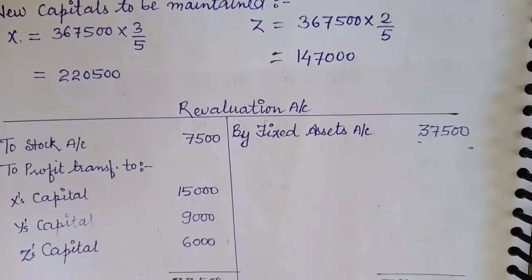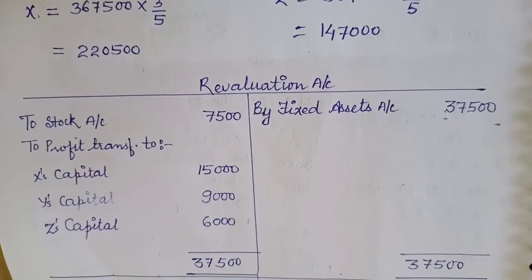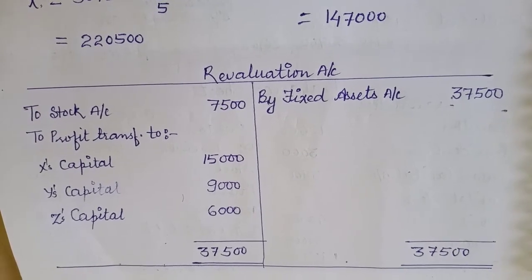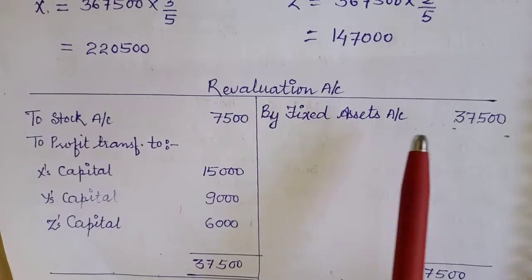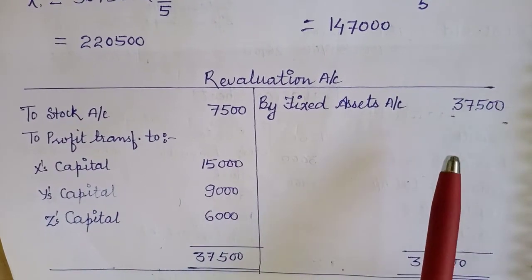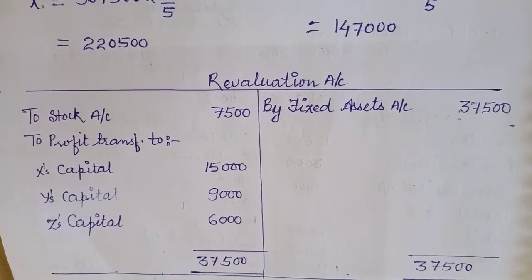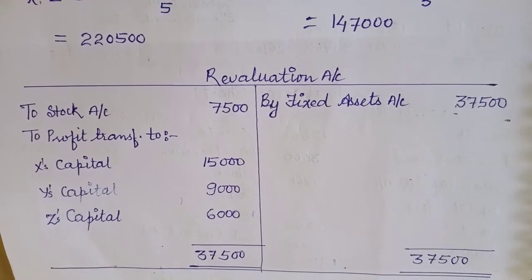Now let us come to prepare the revaluation account. So revaluation account, let us see what adjustments are given. Fixed assets be appreciated by 20%. Since appreciation is an increase in fixed assets, that is on the credit side of the revaluation account, 37,500. Then it is written stock be reduced by 7,500. So stock is 82,500, reduced to 75,000.